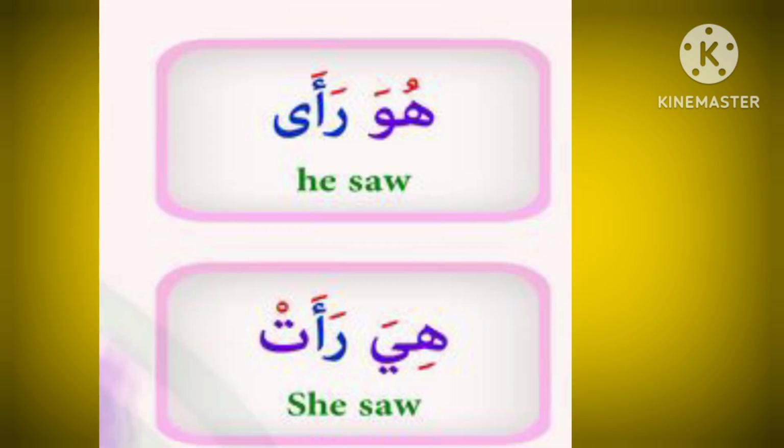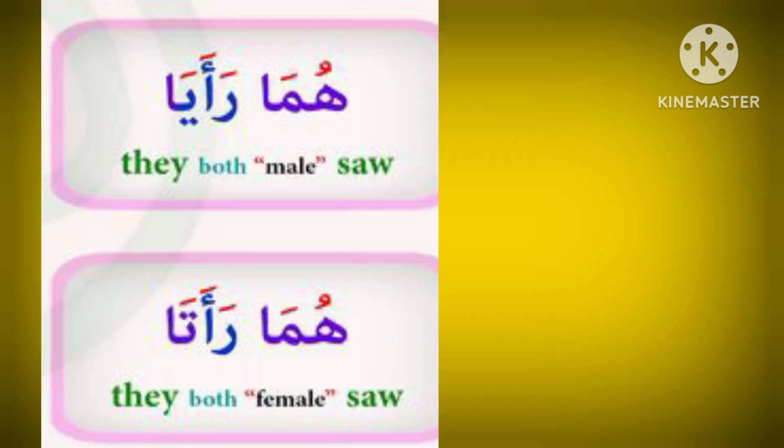Now we will repeat what we have learned. Huwa ra. He saw. Huwa means he. Huwa is a singular third person pronoun. Hiya ra'at. She saw. Hiya means she. Hiya is a singular third person pronoun. Huma raya means they saw.